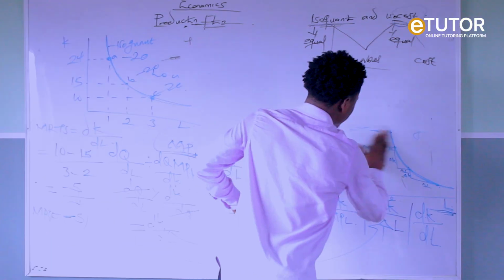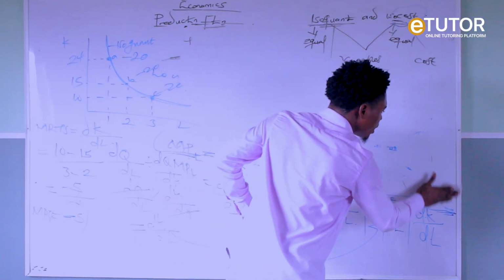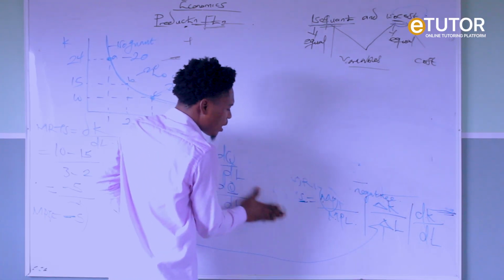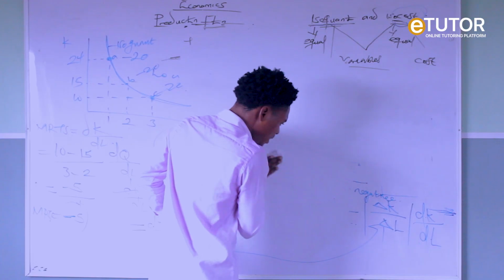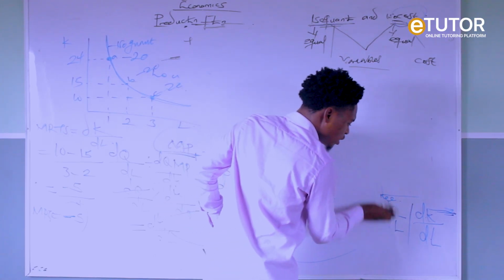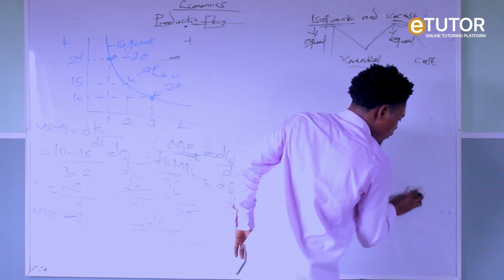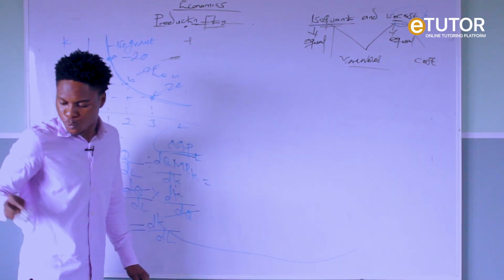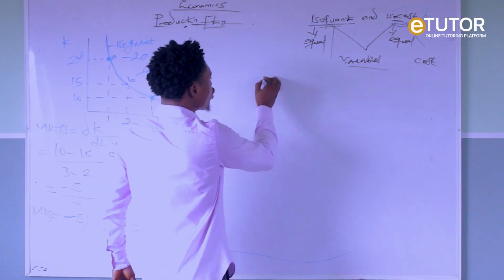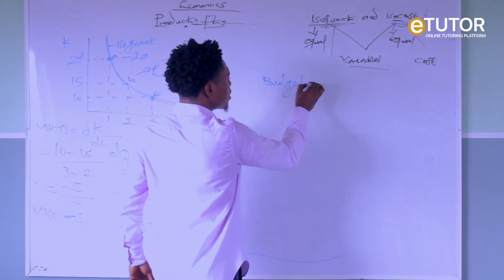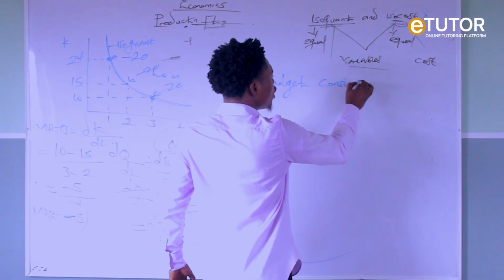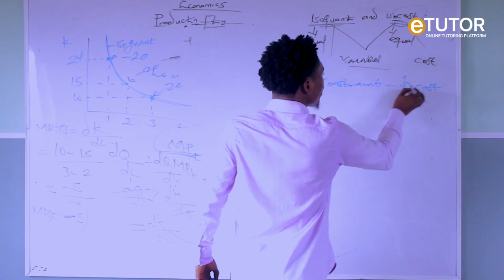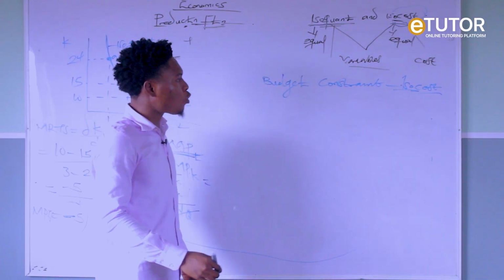Now let's look at isocost. Alright, so let us quickly talk about our isocost. From the word isocost, isocost simply means the money spent on the combination of labor and capital to produce a given level of output. So we call it the budget constraint. The budget constraint in our production function is represented by our isocost. So equal cost, equal cost.